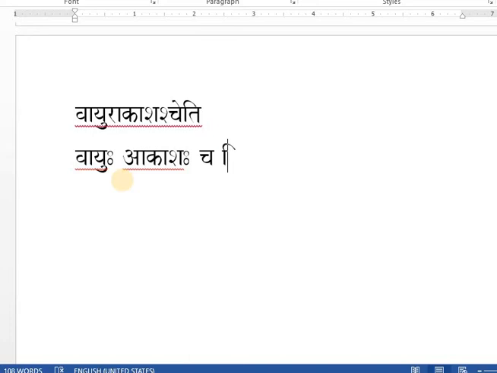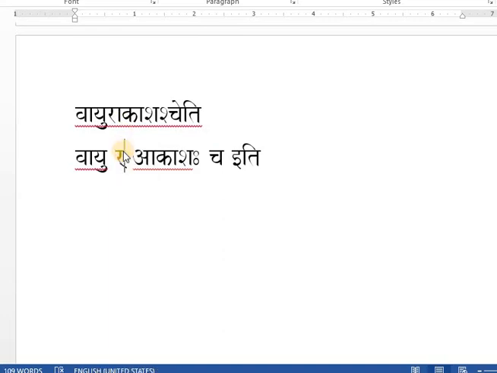Student, these many words are there in this whole word. Now here you read this visarga is actually converted to ra, consonant ra. And then ra and a you join, it will be ra.